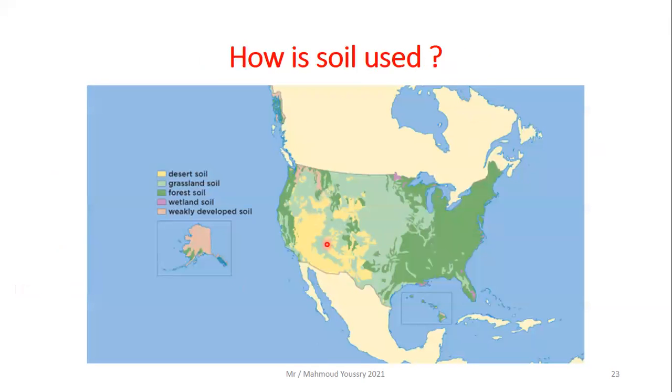And in this map here, you can see the distribution of the three types of soil in the United States. So this is the eastern third, which is the forest soil, and some of the western side. The yellow color is for the desert soil. The light green is for the grassland and prairie soil.